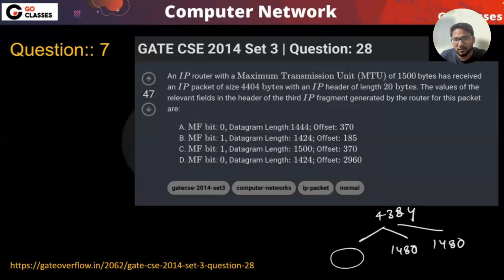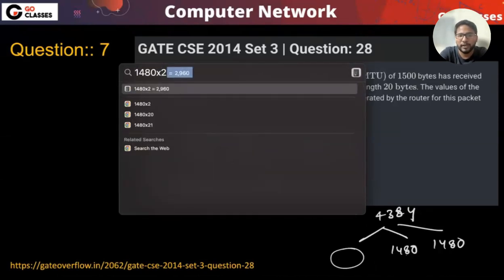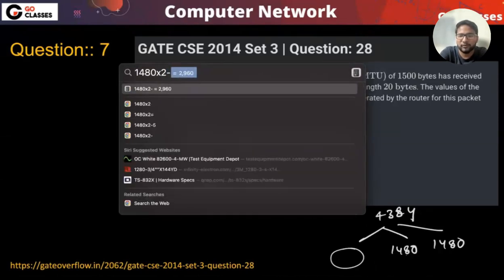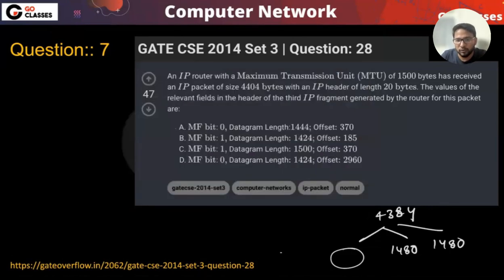Datagram length. Okay, the total length basically. Datagram length here means the total length. So what is the total length here? You can calculate this: 1480 multiplied by 2, and then you need to subtract that from 4384. So 1424. The total length without the IP header is 1424. But you need to add 20, right? So that is why the answer is very clear, which is A.